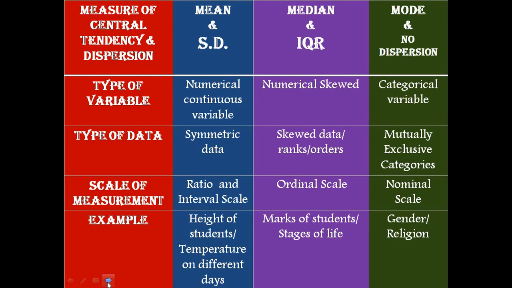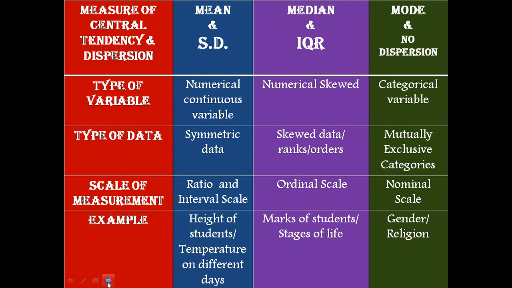Here, measure of central tendency along with measure of dispersion. When we calculate mean, in case of measure of central tendency, along with mean we calculate standard deviation. Where variables are numerical continuous, our data is symmetric, and scale of measurement is ratio and interval scale. In the same way, when we calculate median as measure of central tendency, we will calculate interquartile range, IQR.